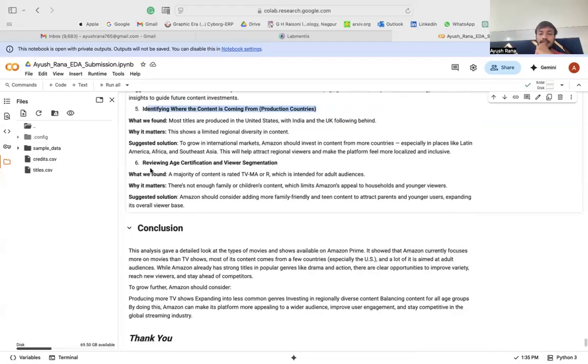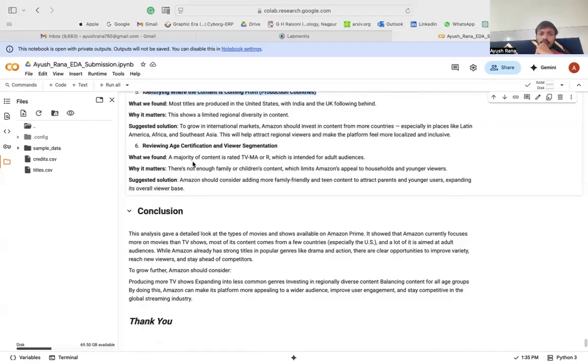Right. And the next is reviewing age certification and viewer segmentation. What we have found is that a majority of the content is released as TV-MA or R, which is intended for adult audiences. Why it matters? There's not enough family or children content, which is very true, and which limits Amazon's appeal to households and younger viewers.